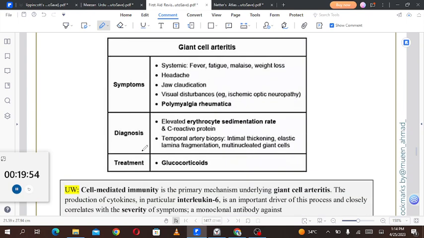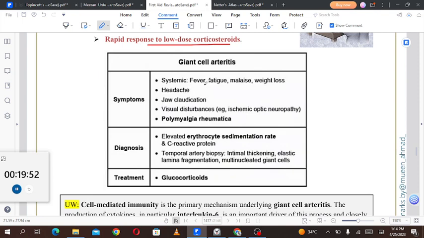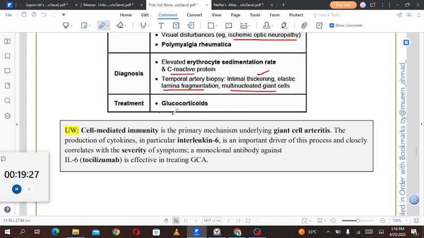Giant cell arteritis. Giant cell arteritis symptoms are systemic, which are fever, fatigue, malaise, and weight loss, headache, jaw claudication, visual disturbances, for example ischemic optic neuropathy, and polymyalgia rheumatica. Diagnosis is done with the elevated erythrocyte sedimentation rate and C-reactive protein. The temporal artery biopsy will show intimal thickening, elastic lamina fragmentation, multinucleated giant cell. Treatment is done with the glucocorticoids.